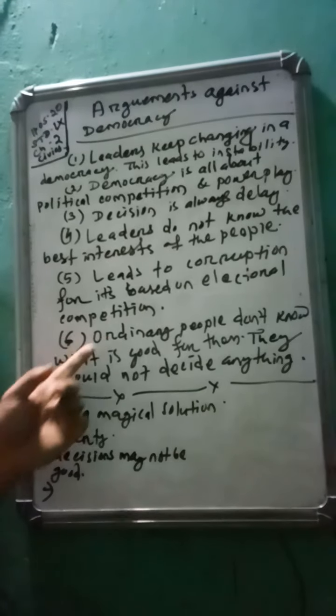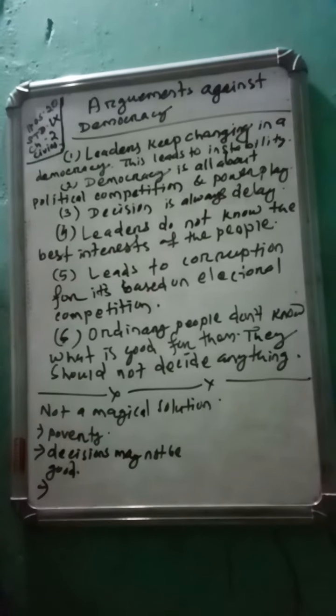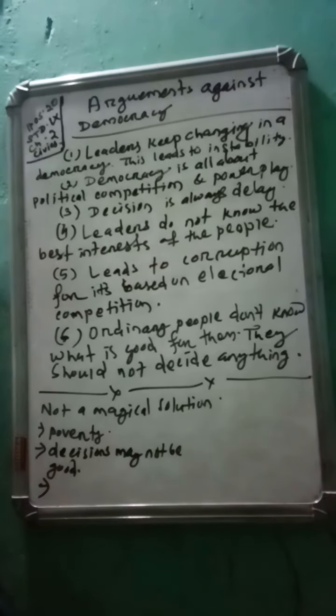The sixth point is that ordinary people don't know what is good for them, because they choose the leaders, but it is observed that most times they choose the wrong leaders because of money, influence and dominant roles. And wrong leaders could not take wise decisions. So they could not choose the leaders properly, and they suffer for that. Common people don't know what is right, what is wrong, what is better for them. So for this reason, they are suffering.